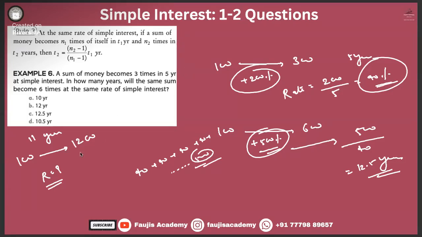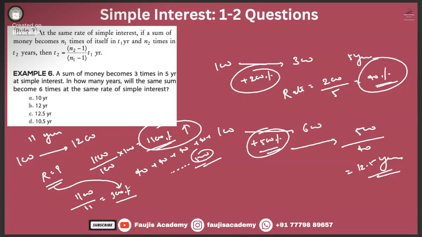Look, if 100 rupees became 1200 rupees, that means growth was how much? 1100. That means growth percentage is how much? 1100 divided by actual value into 100, which means 1100% growth happened, right? And this growth happened in 11 years. That means what was the rate? 100%. Yeah, absolutely. 100% was the rate.